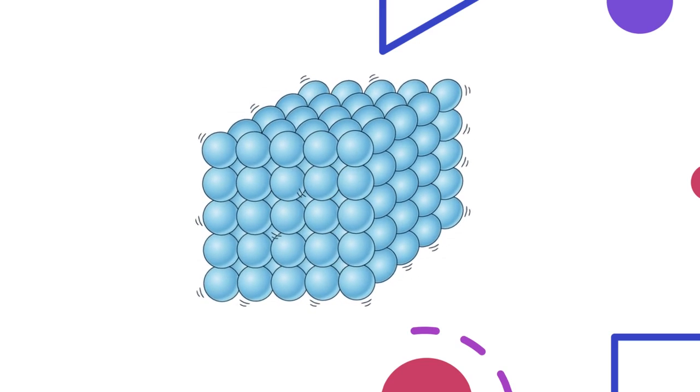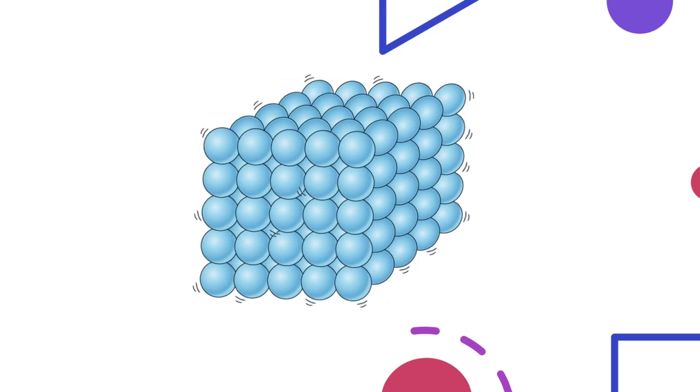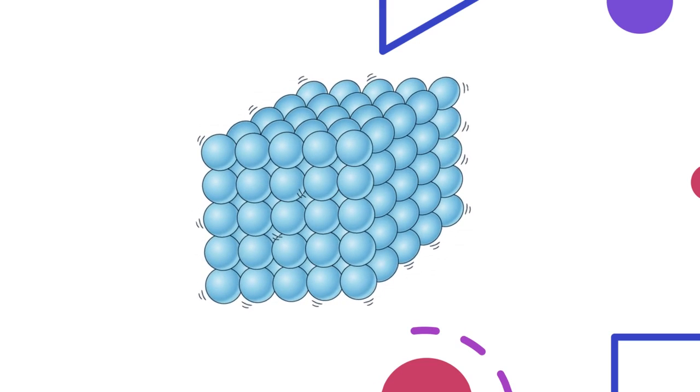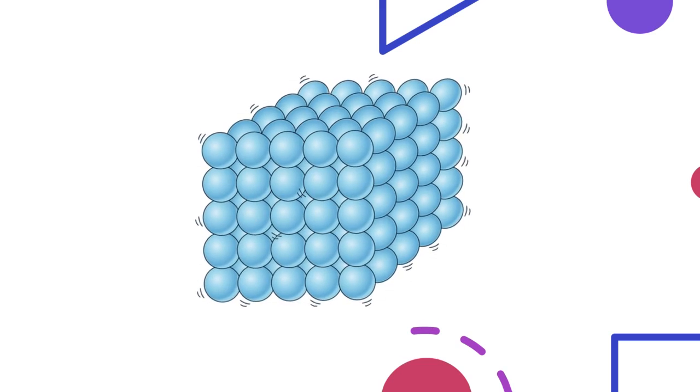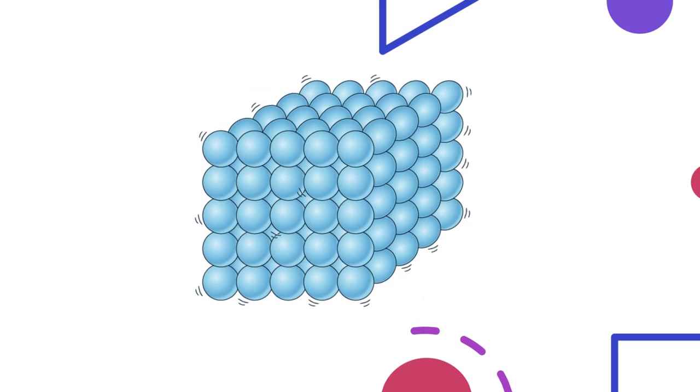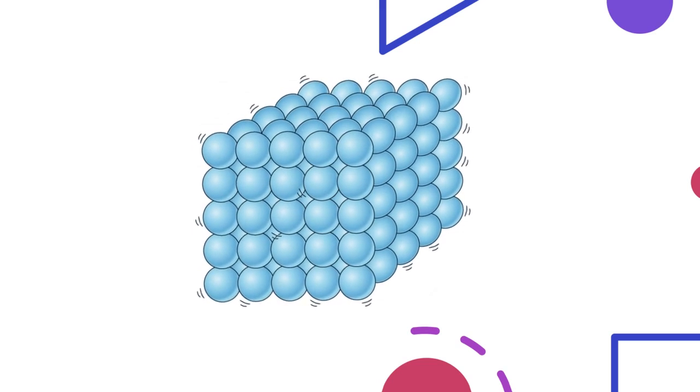Solids have a fixed shape because the particles are held together by attractive forces. These forces stop the particles from moving around. The particles cannot move past each other. This means that a solid cannot flow.